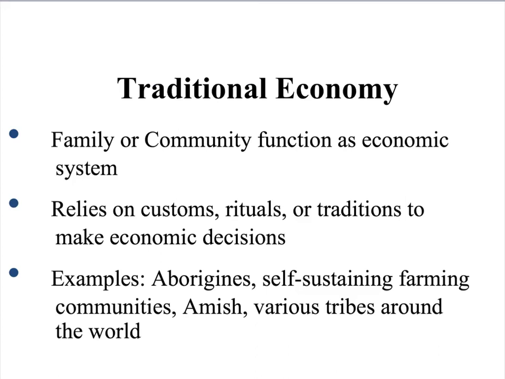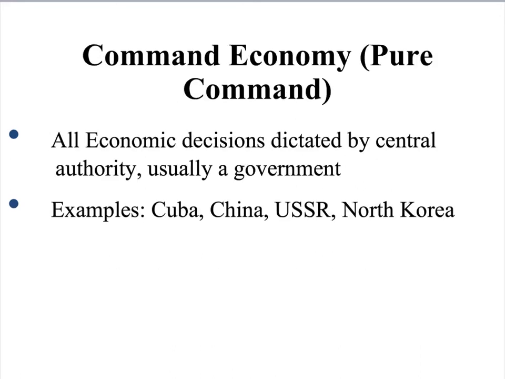The first type of economic system is called traditional economy. It is a family or community unit that functions as an economic system. They rely on customs, rituals, or traditions to make economic decisions, and the examples would be various tribes around the world. The second type of economic system is called command economy, sometimes referred to as pure command economy.